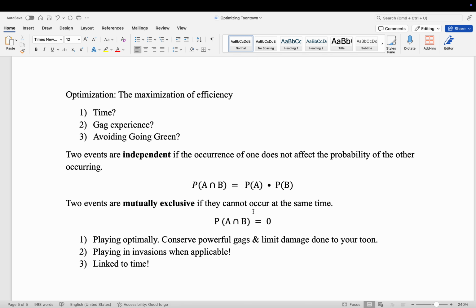Mutually exclusive means that they cannot occur at the same time. So the probability that you use a throw and a squirt at the same time is zero.